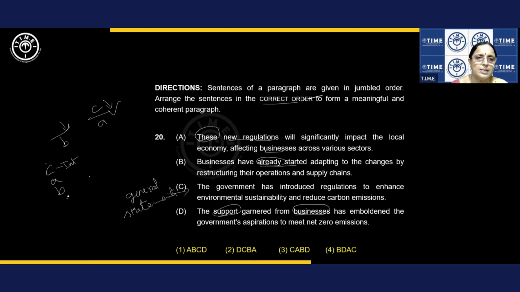So CABD. Either way, you can do it this way or that way. So you got CA here, AB here, so we can write CAB, and then D comes last. Our answer is CABD. Understood? If you follow the logic or the technique, you get the answer 100%.